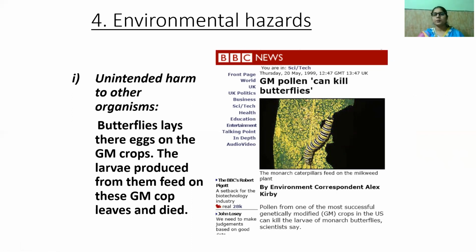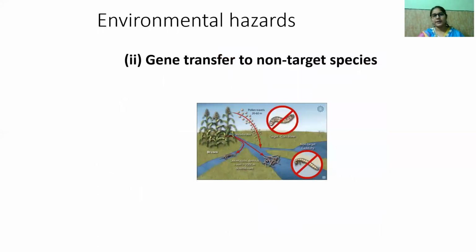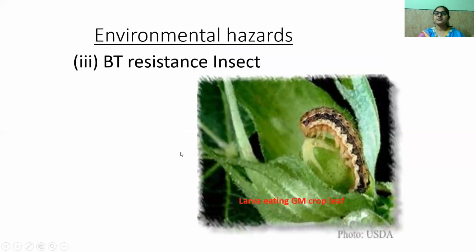Okay, so that will cause unintended harm to other organisms, and that will basically affect the population of the butterflies. Next we have the environmental hazards, that is the gene transfer to the non-target species. Then we have the Bt resistant insects in the surroundings, because there is a tendency of survival of the fittest. Then if they want to change their genes, then they will change.